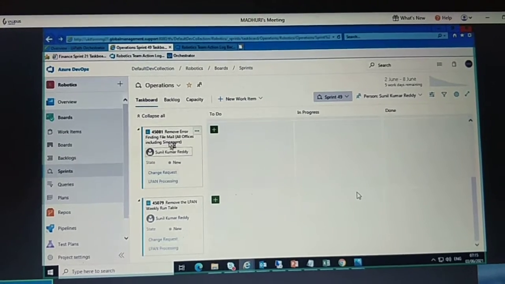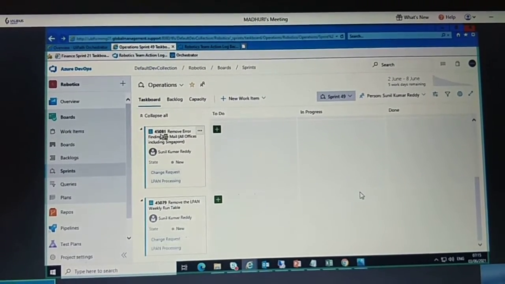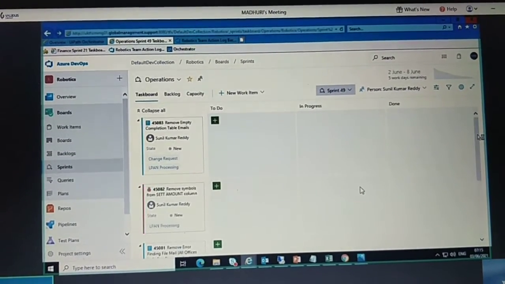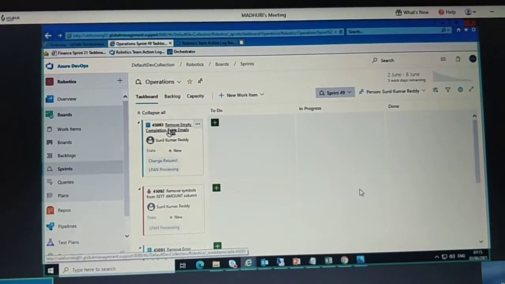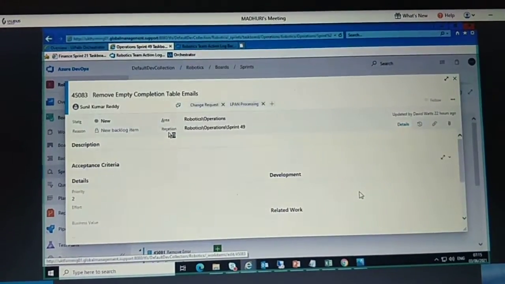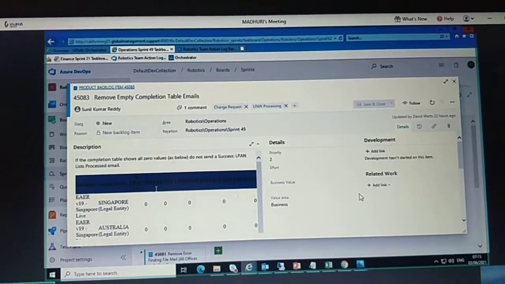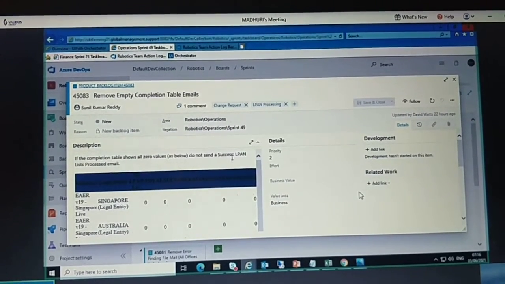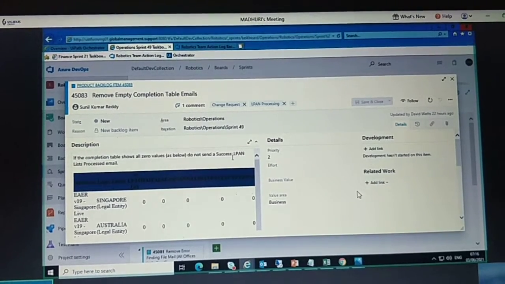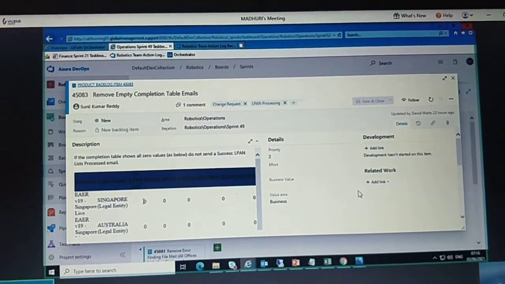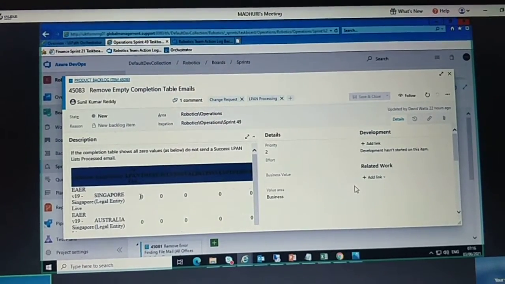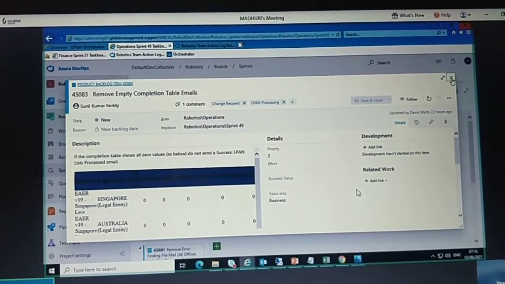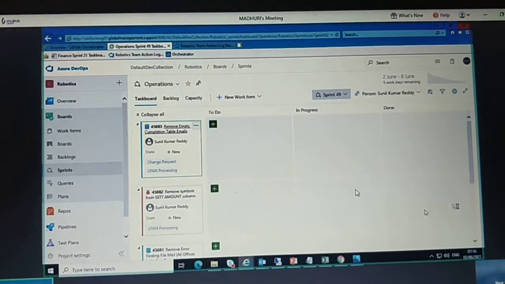So this one and this one I have explained to you, tasks 45081 and 45079. Now I'll explain 45083. This is remove empty completion table image. If the completion table shows all 0 values, do not send a success helpline list processed image. It's the same thing: if in your helpline list all are 0, meaning no helpline list was found, you don't have to send the success mail. So this is your task 45083.